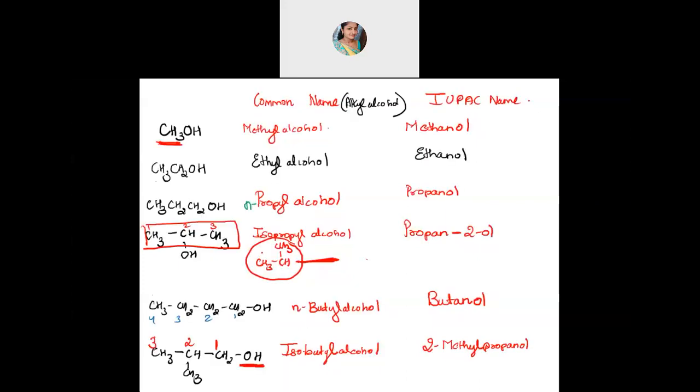Okay, I'll change this. I believe you have written. This one you tell me. What is the common name of this compound? Common name, and here we will write the IUPAC name. Tell me the common name of this.